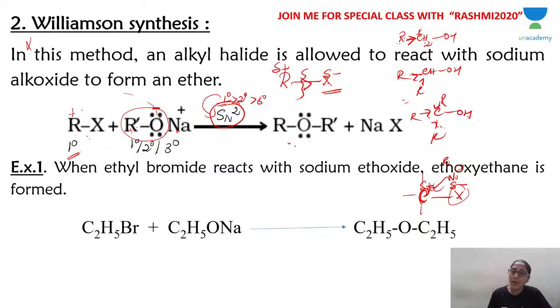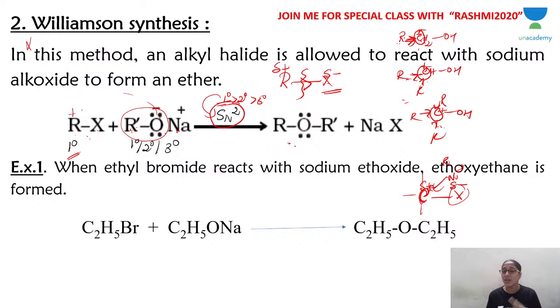So when you move from primary to secondary to tertiary, the electrophilicity of the carbon, that electron deficiency of carbon, is decreasing, because here only 1 R group is providing electrons. Here 2 R groups are donating electrons to the positively charged carbon. Here 3 alkyl groups are providing electrons to the positively charged carbon. So the positive charge on the carbon decreases from primary to tertiary, because more and more R groups are there.